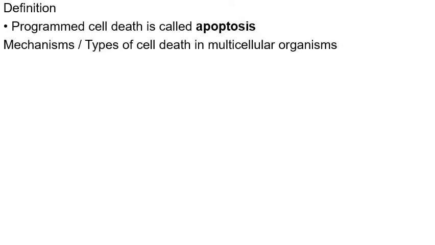It is of the following types. This programmed cell death is of two types. Our cells in our body die by two mechanisms. One is apoptosis, as this topic is, and the other is necrosis. Now, what do you mean by necrosis or apoptosis? Apoptosis, just now I have said, is a programmed cell death. It's a physiological condition. Now, necrosis is a